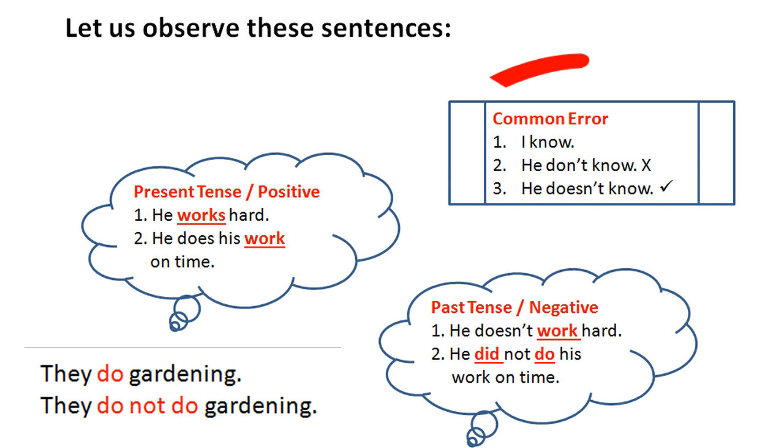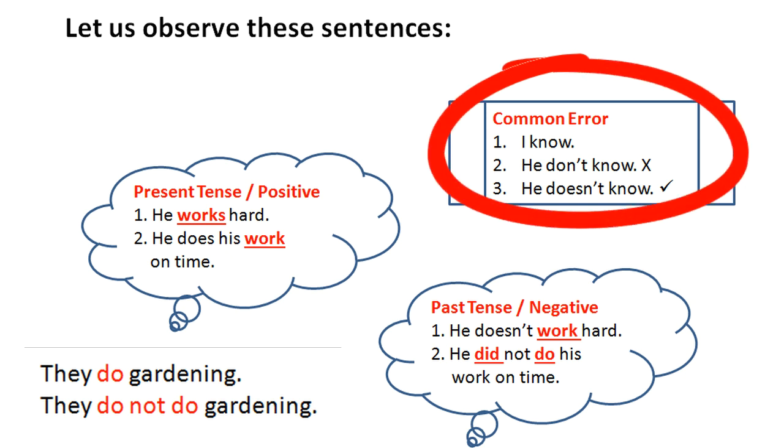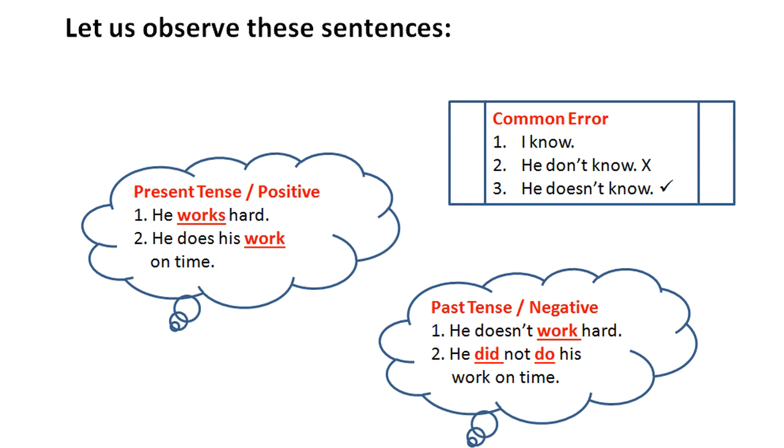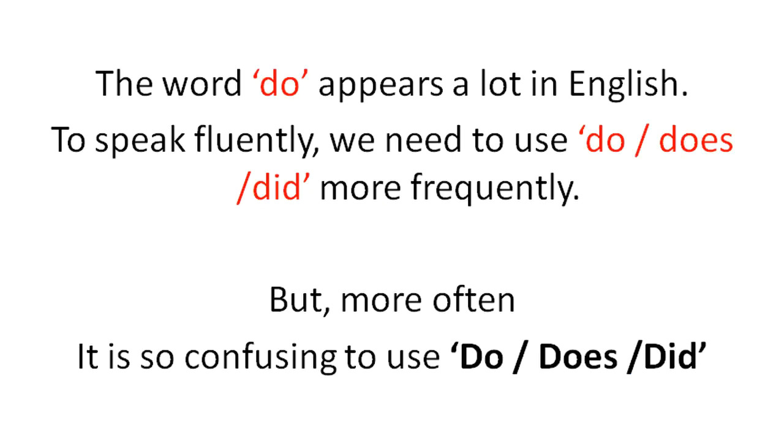Friends, many a time we come across a common error to say I know, he don't know. But to say he don't know, it is a mistake. We need to say he doesn't know. To get the clarity on these uses, to learn when and how do or does or did are used, we need to watch this video. Shall we start? Okay. Now let us learn how to use do or does or did easily.